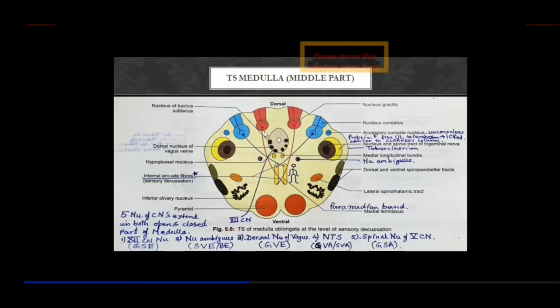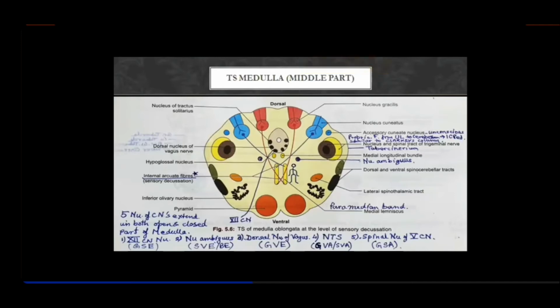Now the functional column that lies further lateral to this will be general somatic afferent, right? And general somatic afferent was the same as the dorsal horn of the spinal cord, right? And that was carrying exteroceptive, proprioceptive, as well as pain, temperature, vibration, and two-point discrimination.